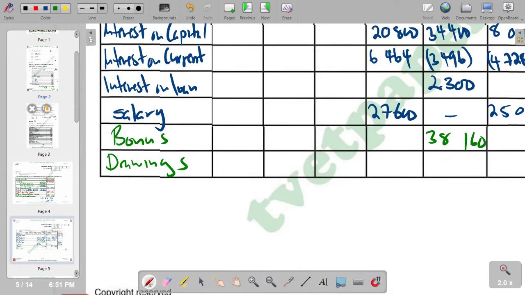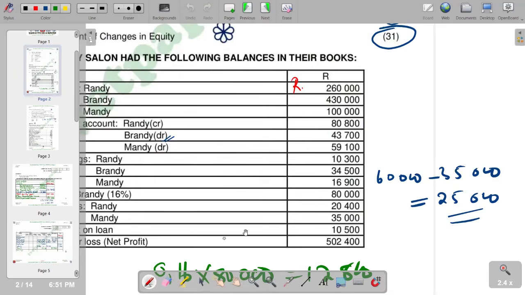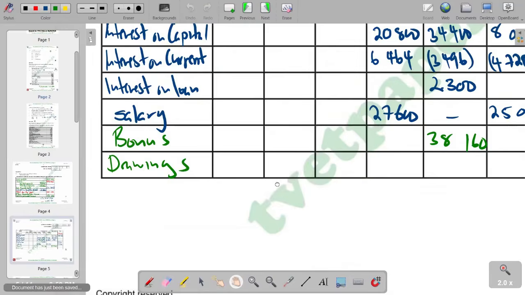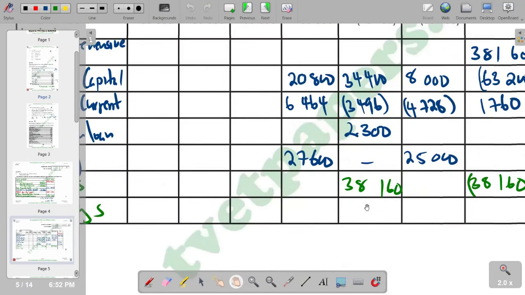So for drawings, we refer back to the question and see what drawings do we have. And of course, we've got drawings for Ready of 10,300, and 34,500 for Brady, and then we have 16,900 for Maid. So we list those drawings under the current account.